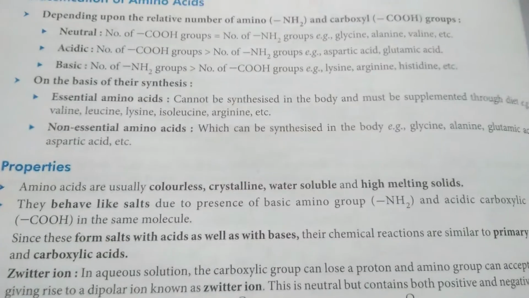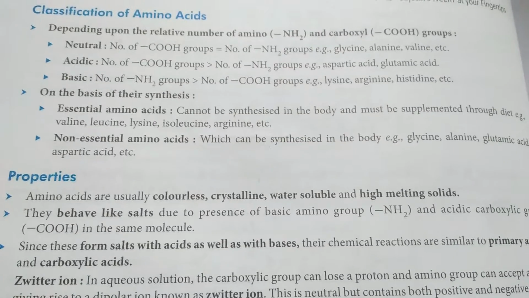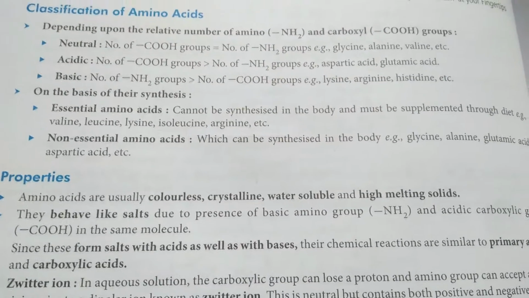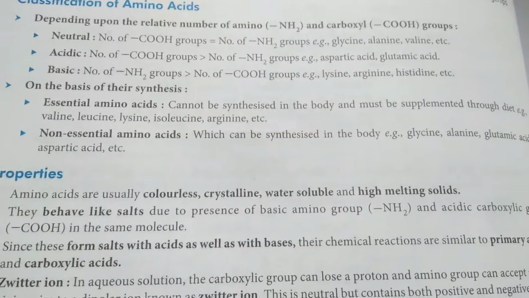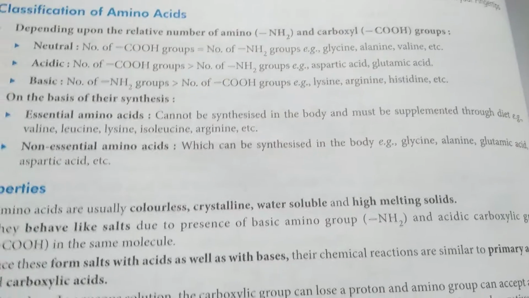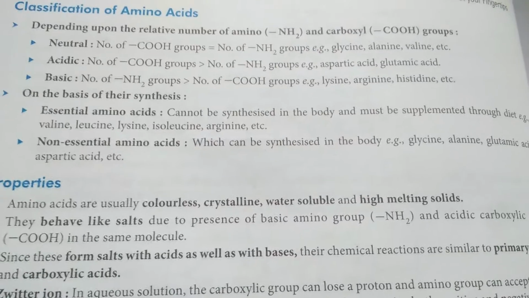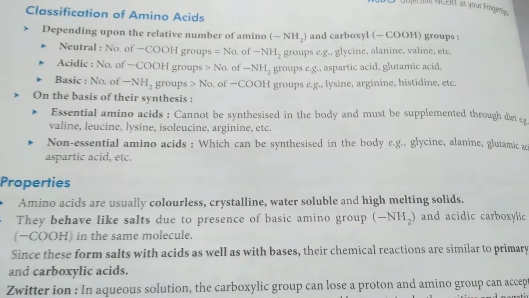In acidic, the number of COOH, that means carboxylic group, is greater than NH2 amino group, that is aspartic or glutamic acid, and in basic, the amino group is more than the carboxylic acid group, like lysine, arginine, histidine.